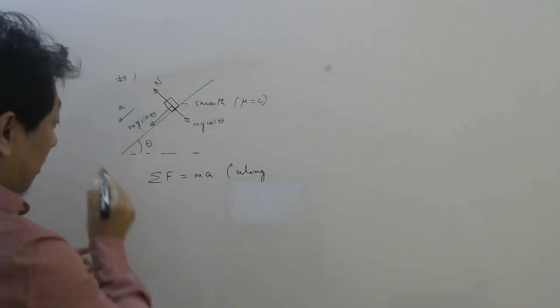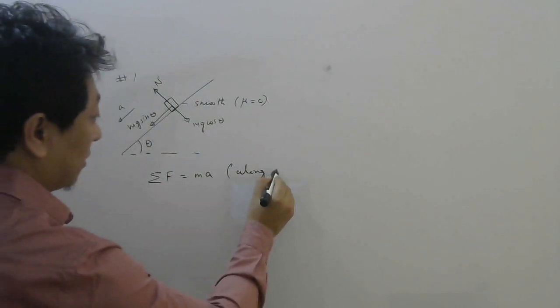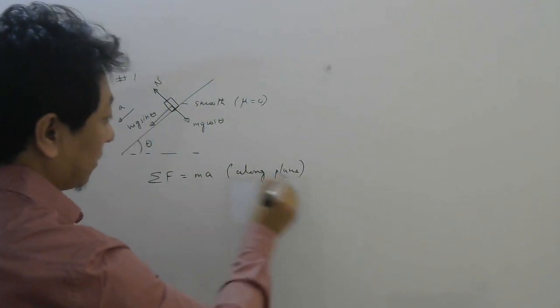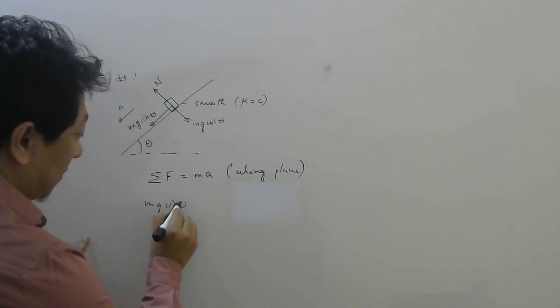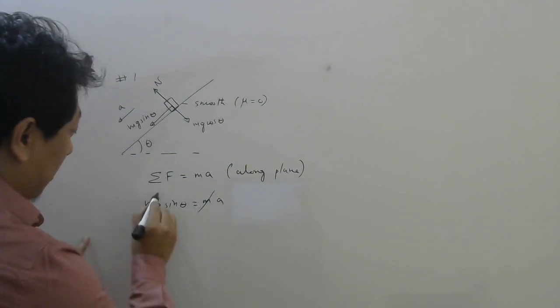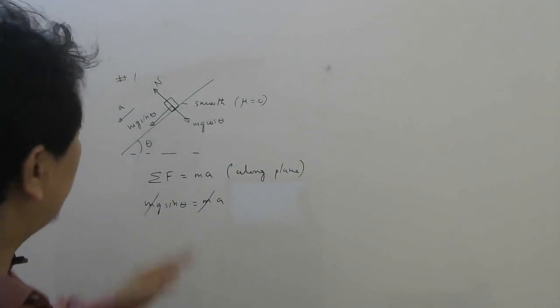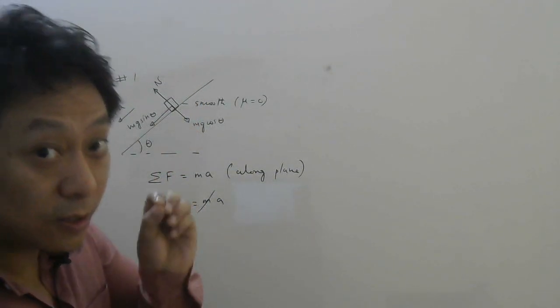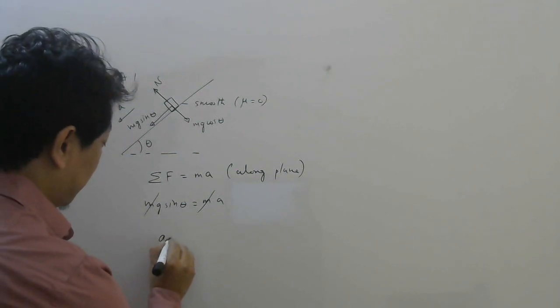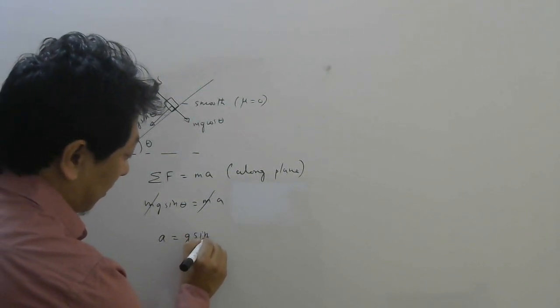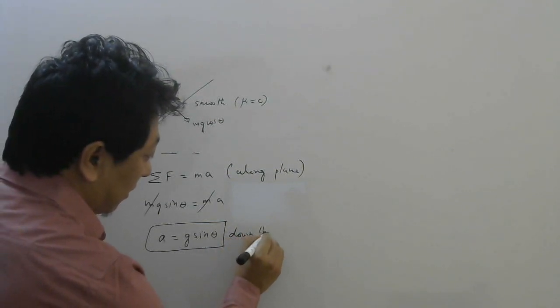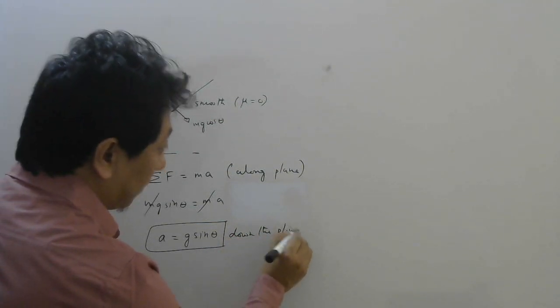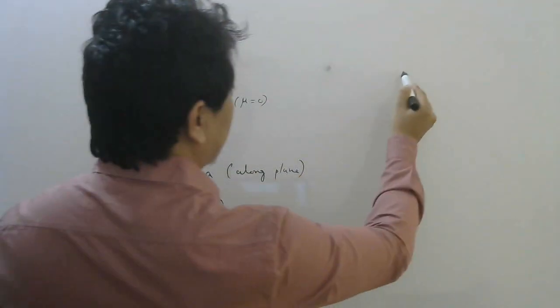So along this direction, what is the net force? This is along the plane. So in this direction, the only force is mg sin theta, right? Equals m into a. So m gets cancelled. So try to remember, when a body slides on a smooth inclined plane, its acceleration is g sin theta, and it is down the plane.